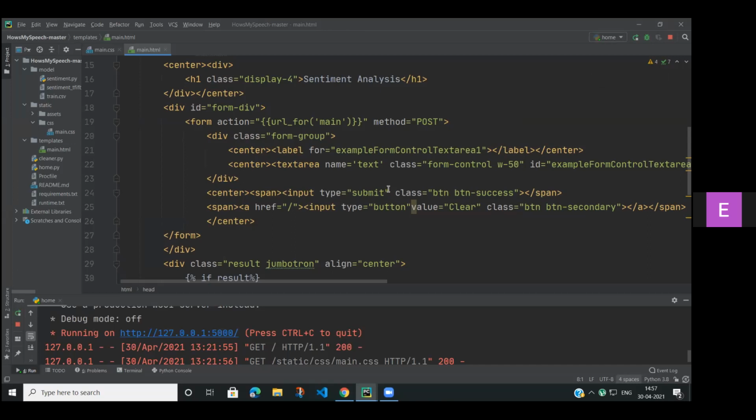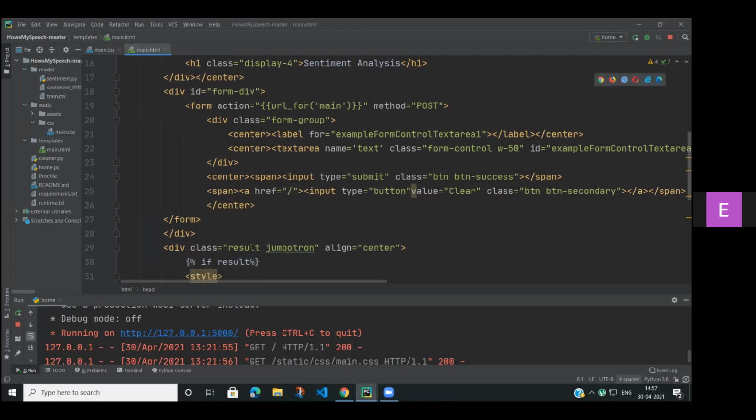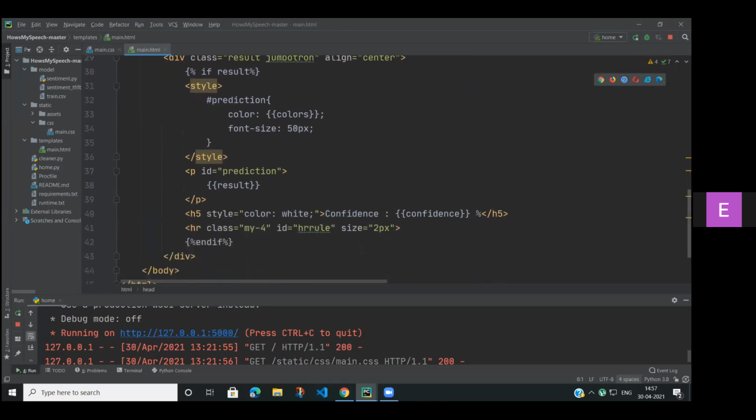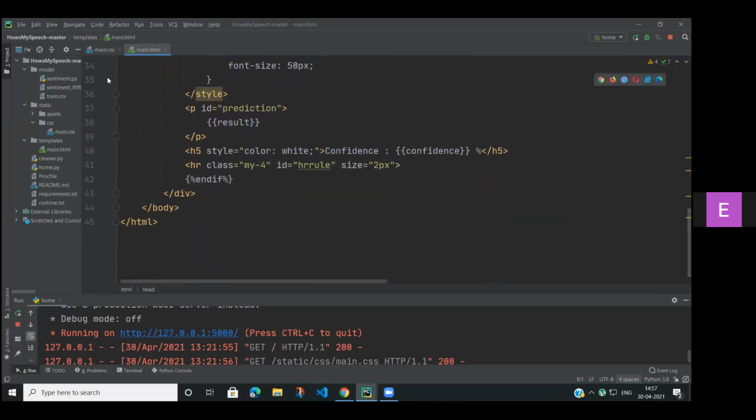The clear button is basically for clearing the data which we have already typed. Here in the class result, the prediction, we have used the style and the prediction. So here you're going to get the result. Now we have one more file, that is the